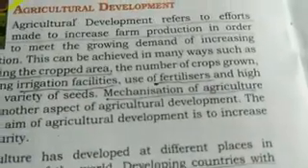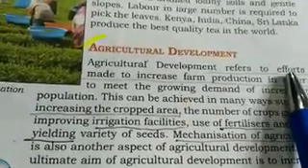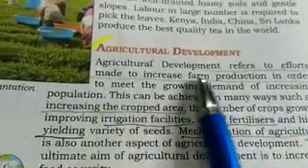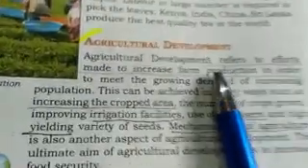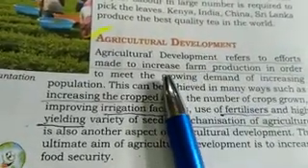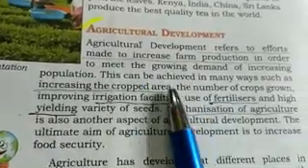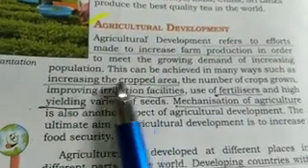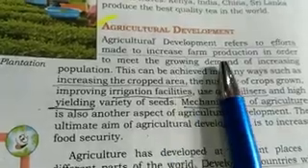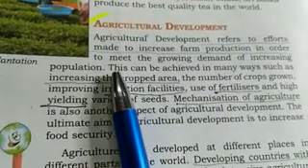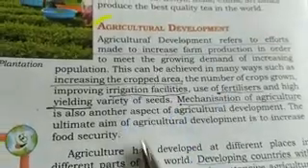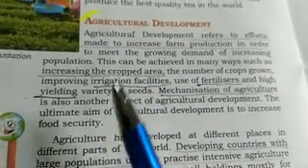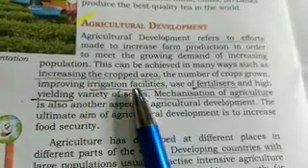Agricultural development. Agricultural development refers to an increase in farm production, means to increase production in the field. It is agricultural development, and it is important. Why? Because population is growing day by day, and due to this a lot more agricultural products are required, more crops are required.